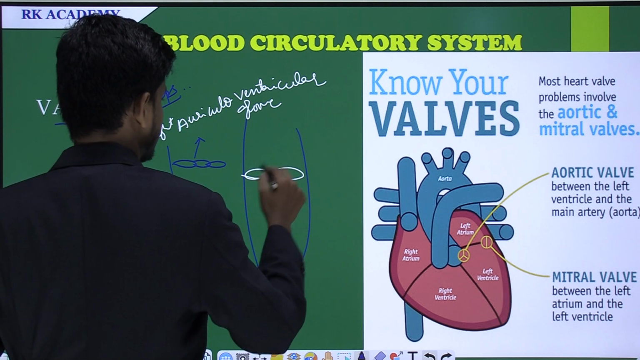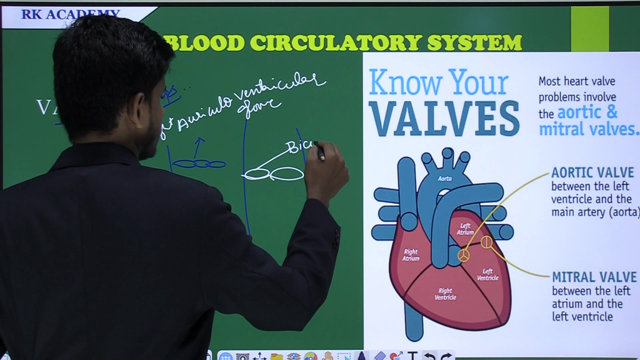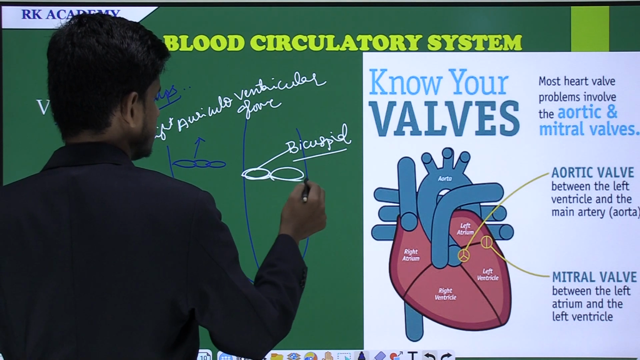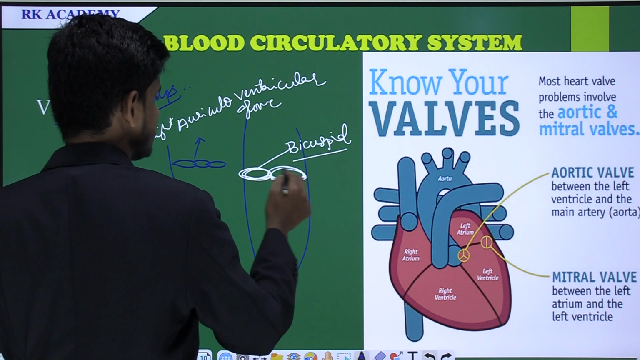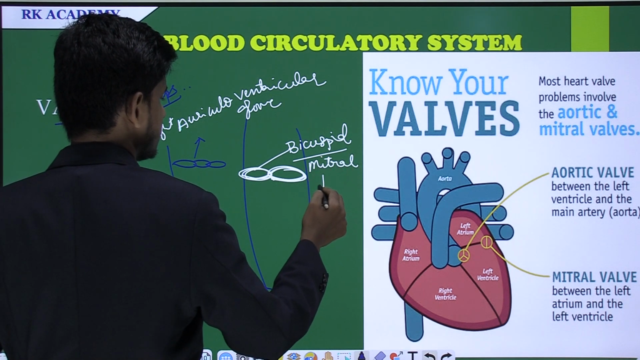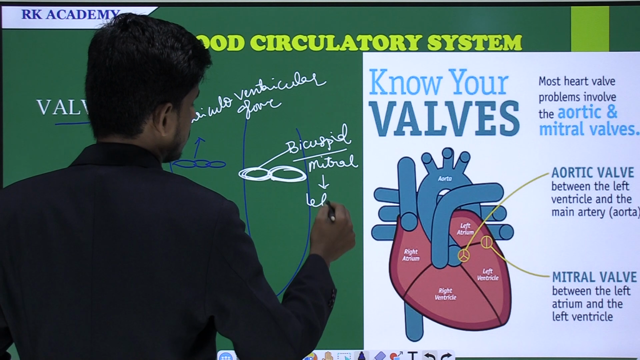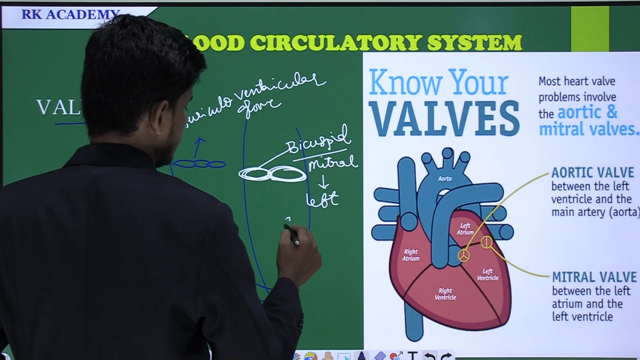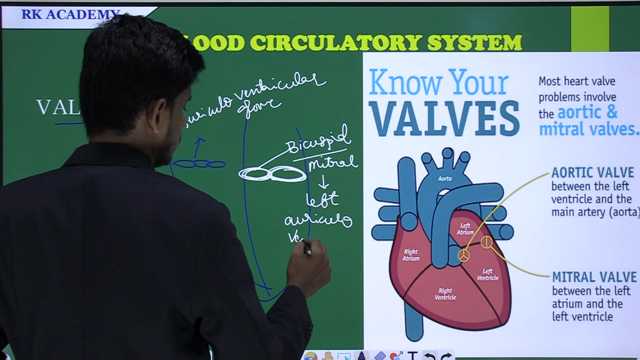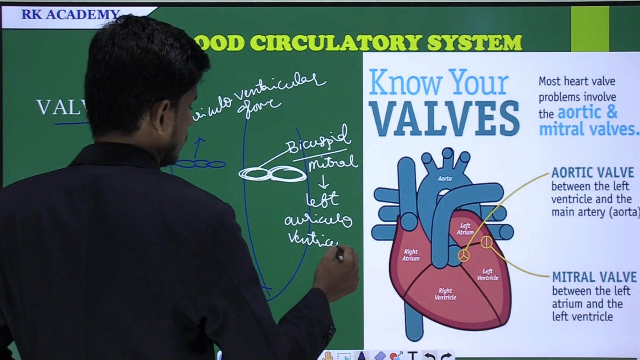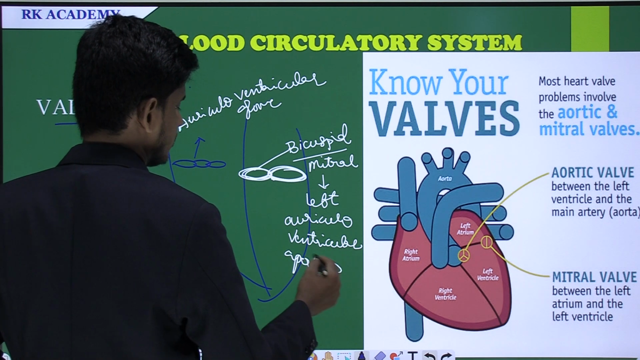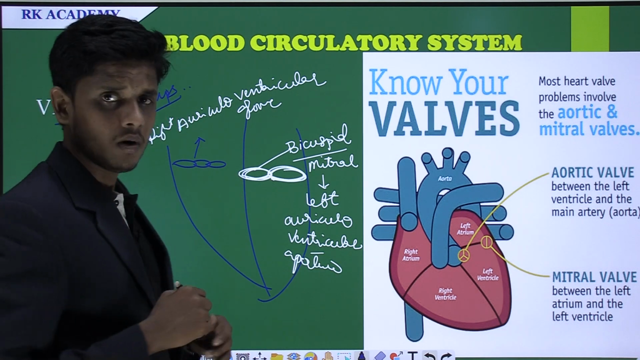This is called the bicuspid valve. What is that? Bicuspid valve. These two valves are called mitral valves, and the location of this particular valve is the left auriculoventricular aperture. Left auriculoventricular aperture. Fine.